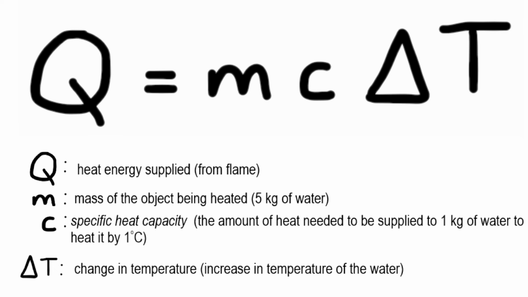Delta T is the change in temperature caused by the supplying of the heat, here it's the temperature of the water increasing. C stands for specific heat capacity, which is basically the amount of heat you would need to supply to 1 kilogram of water to heat it by 1 degrees Celsius.